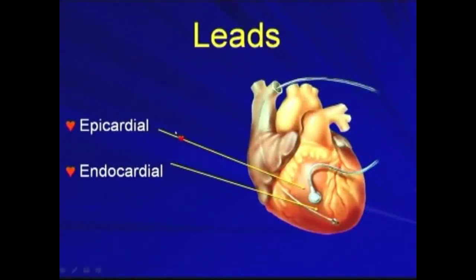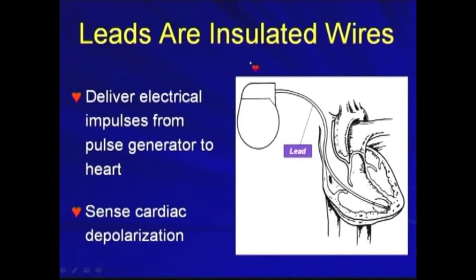The leads can be put in epicardially or endocardially. So what are the leads? The leads are the insulated wires that deliver electrical impulses from the generator to the heart. They also send the cardiac depolarization back.